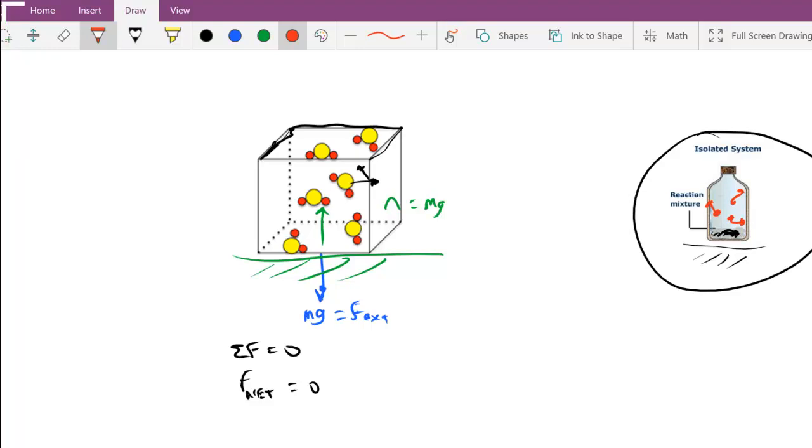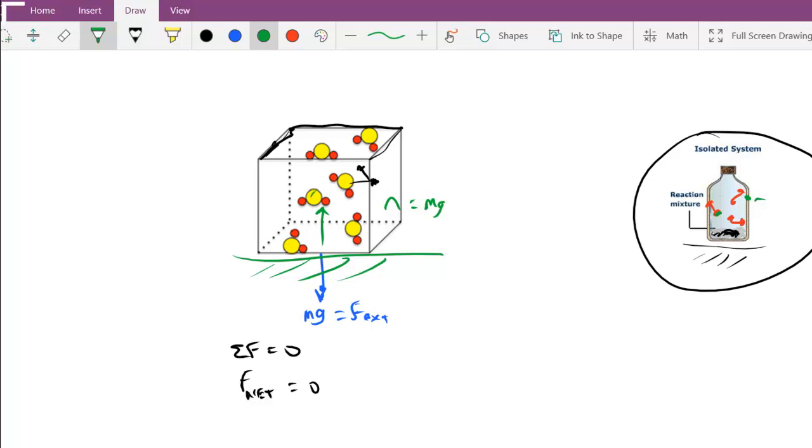In which case, as soon as this glass were to bust out here, gravity would begin to act on it and it would pull it down. Actually, in reality, gravity is acting on each of these particles individually and pulling them down. So in the strictest sense, even these particles are not in an isolated system, but the force of gravity is so small that we can consider it to be an isolated system.